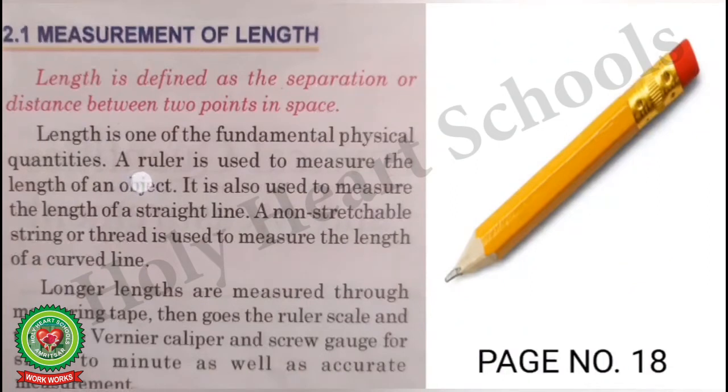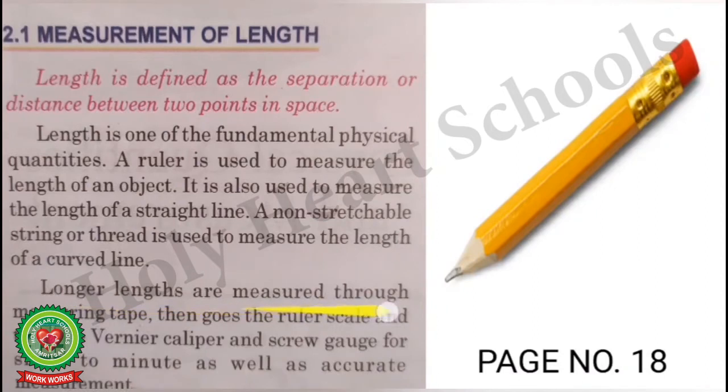A ruler is used to measure the length of an object. It is also used to measure the length of a straight line. A non-stretchable string or thread is used to measure the length of a curved line. We cannot measure a curved line by using a ruler because it can't be bent. So for measuring a curved line, we have to use a string or a thread.